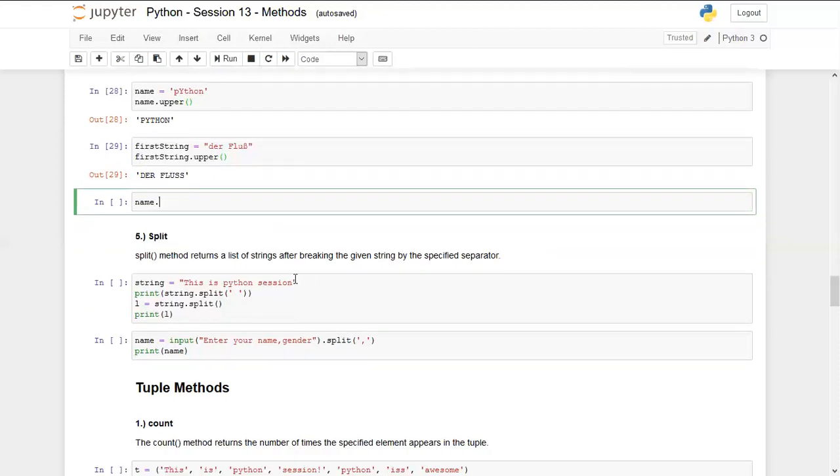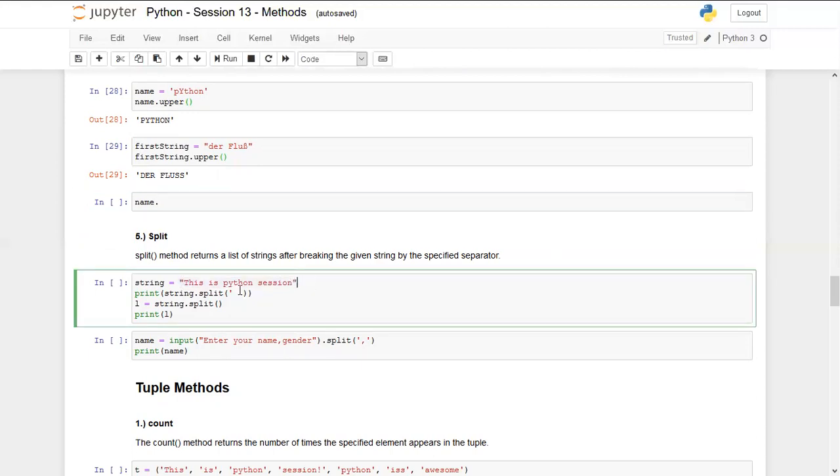Okay, coming to the split method. Split basically helps us divide the string into multiple parts and append them into a list. So if I'm writing a string as "this is Python session" and using string dot split, you have to specify a delimiter as well while using split. You have to tell Python which delimiter you want to use to divide the string. So here I want to separate the words by using a space, so under the split parameter, I'm using a space. And then I'm printing it.